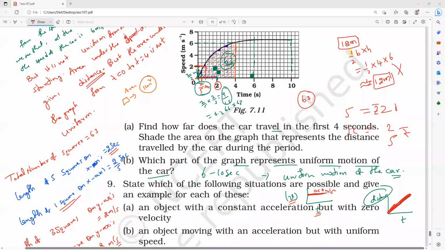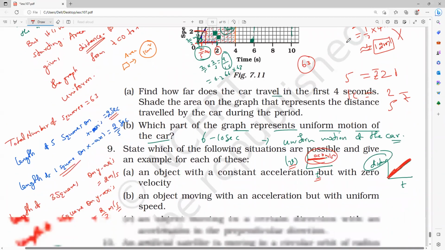In the distance-time graph, the distance will not be 0. Here the speed is not 0, and here also the speed is not 0. Acceleration is 0, but speed is not 0.